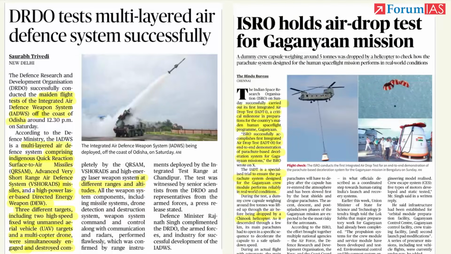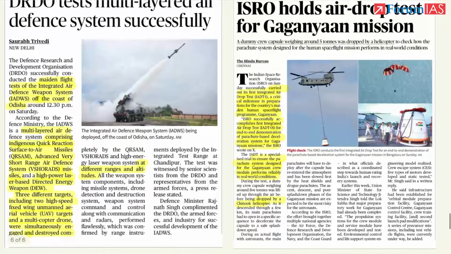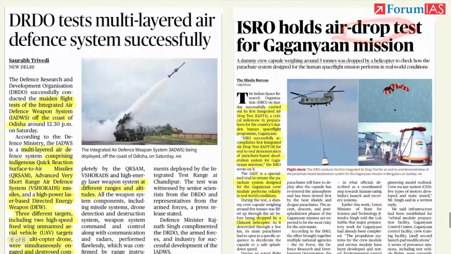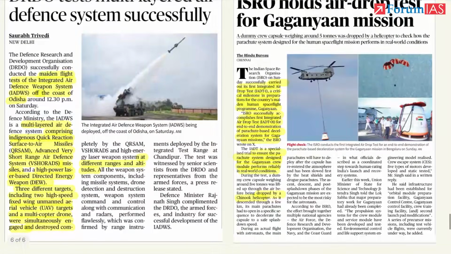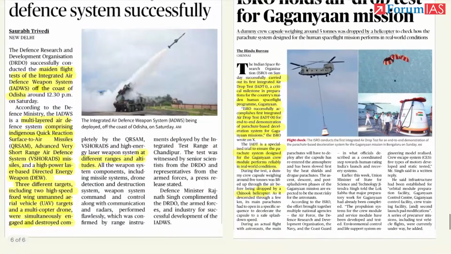And in space sector, India is going to launch its Gaganyaan mission, definitely. तो इसके लिए they are trying and testing this airdrop test. What is this? Basically a critical milestone है ये, to demonstrate end-to-end parachute based deceleration system for Gaganyaan mission.